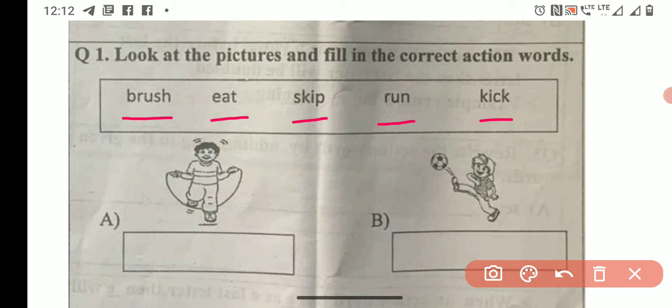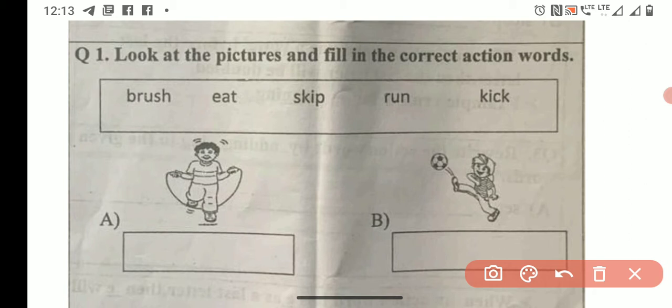Here you can see, what is this boy doing? He is skipping. Yes, so here you have to fill the action word, which will be SKIP, skip. In the second one, what is he doing to the ball?